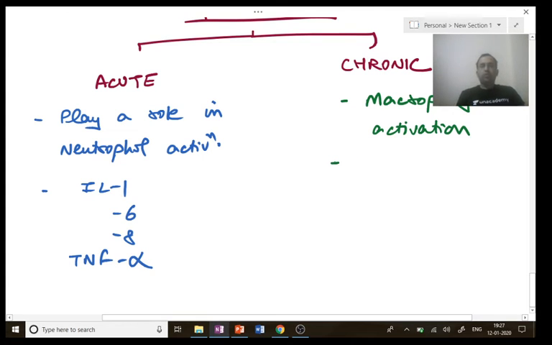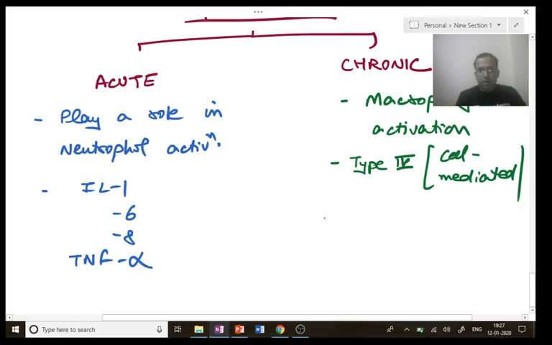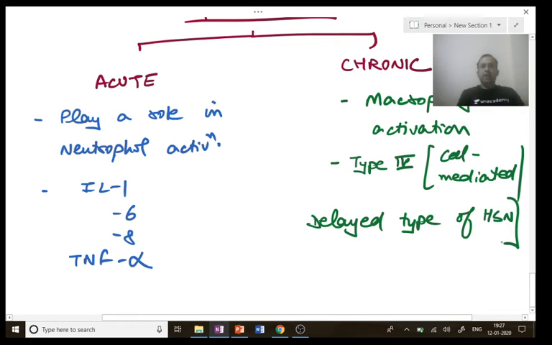Next point. Chronic cytokines will play a role in which hypersensitivity? 1, 2, 3, 4. Type 4, that is the cell mediated or delayed type. They play a role in cell mediated or delayed type of hypersensitivity.